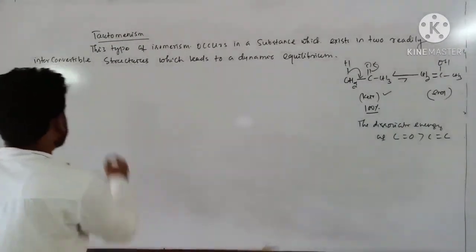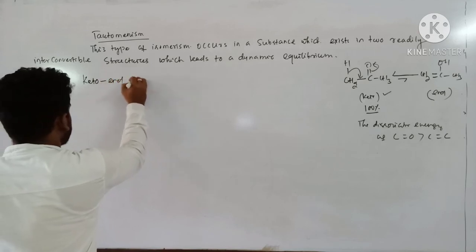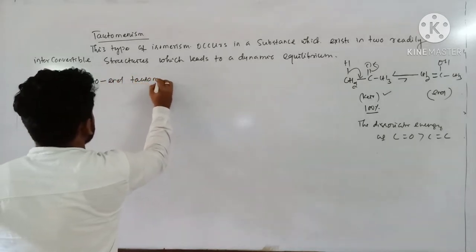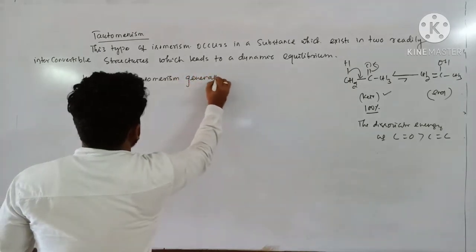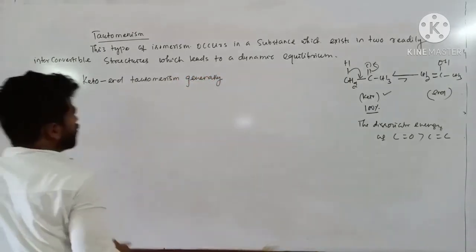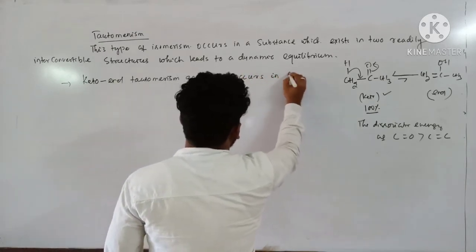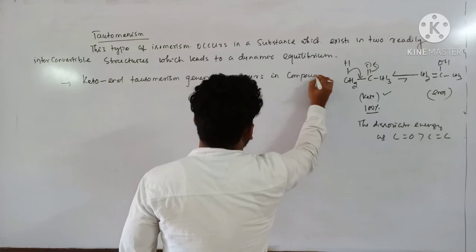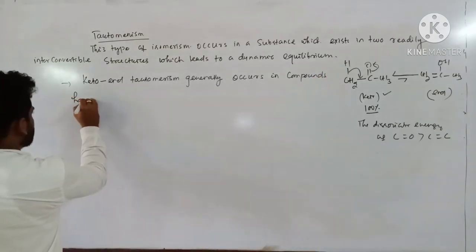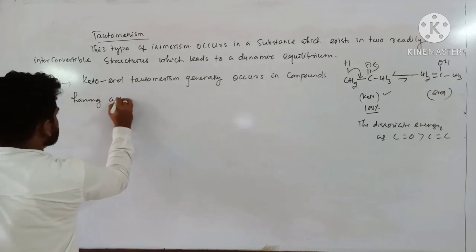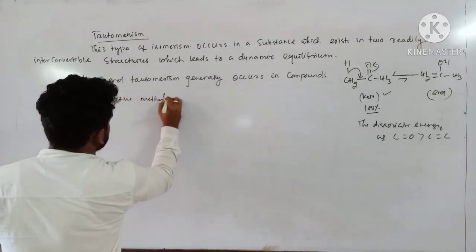So I can write: keto-enol tautomerism generally occurs in compounds having active methylene group.